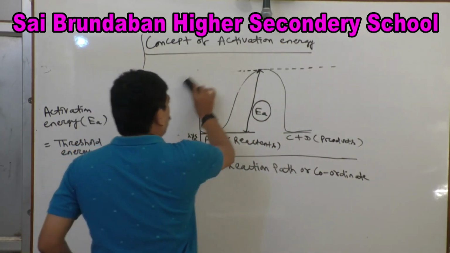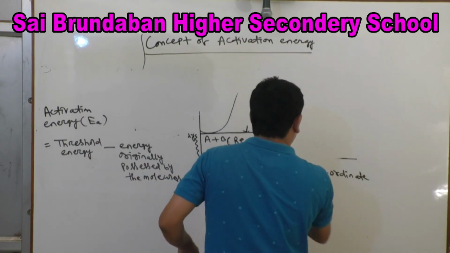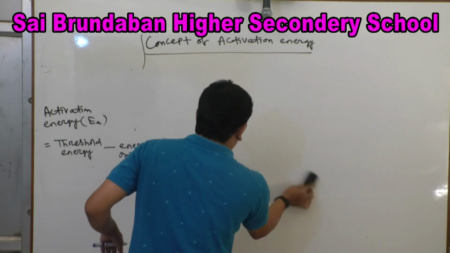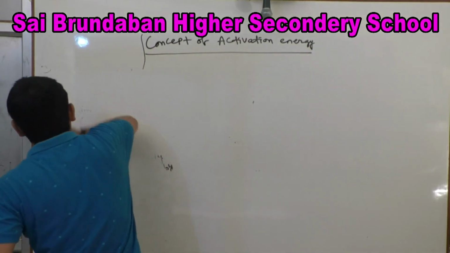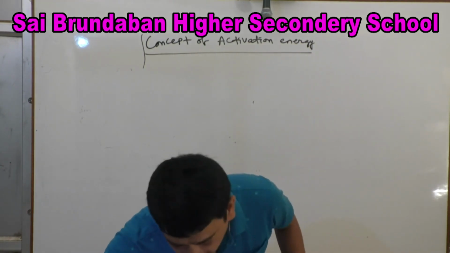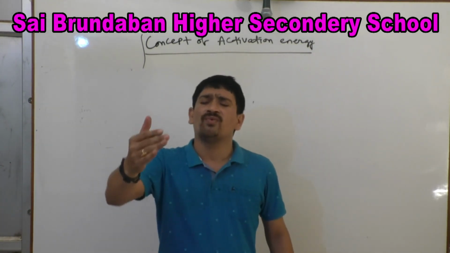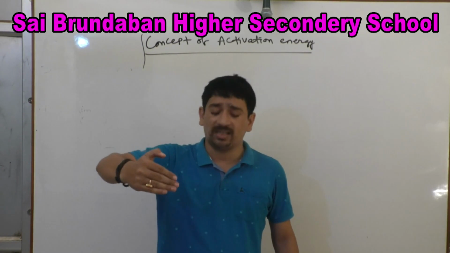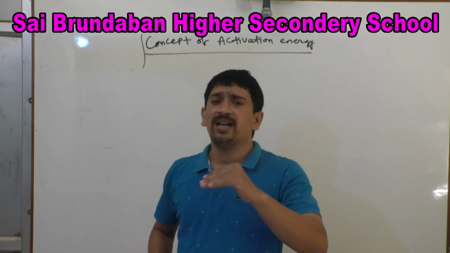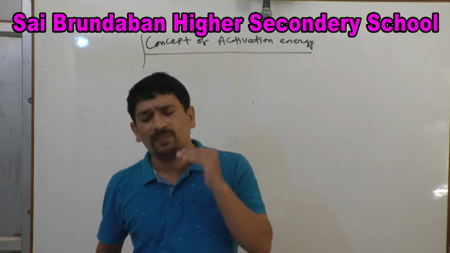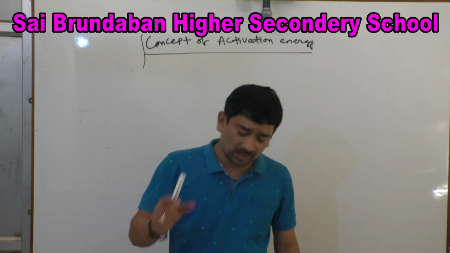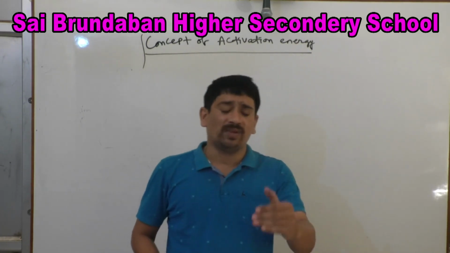So for fast reaction, activation energy is low; for slow reaction, activation energy is high. When activation energy increases, rate of reaction decreases. So if activation energy is high, rate of reaction is slow. If activation energy is high, rate of reaction is slow. If activation energy is low, rate of reaction is fast.